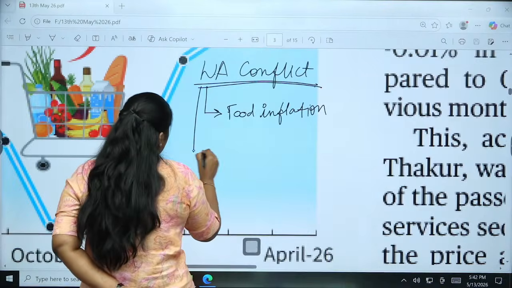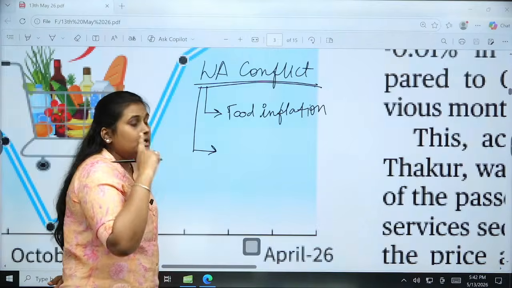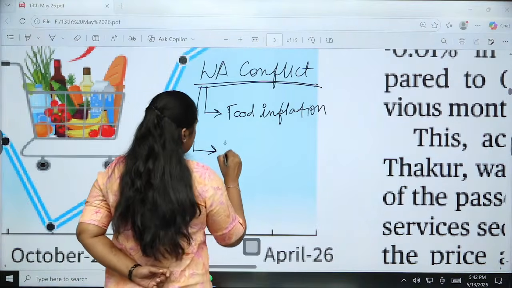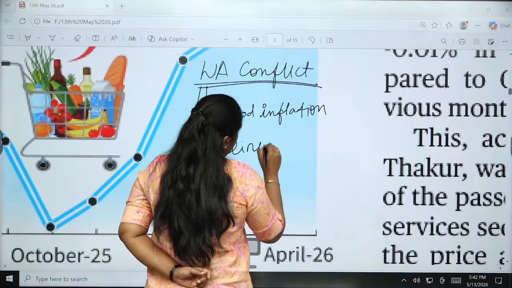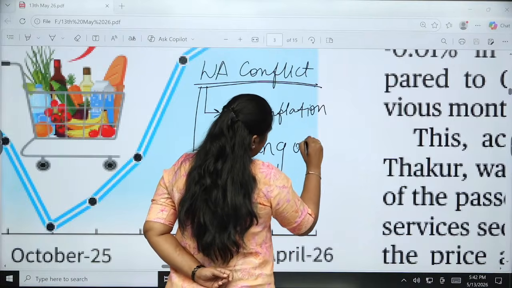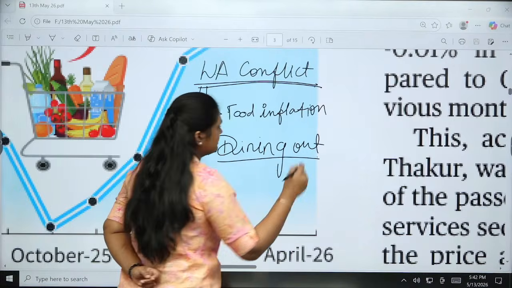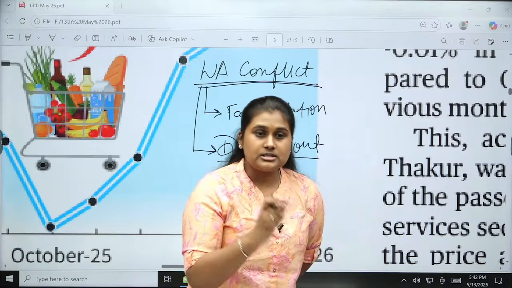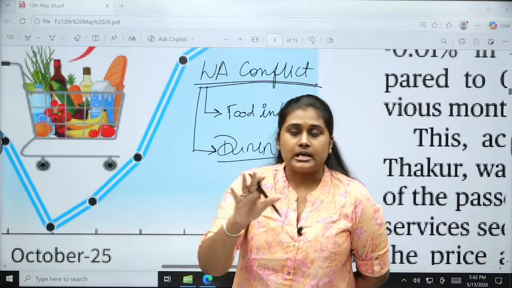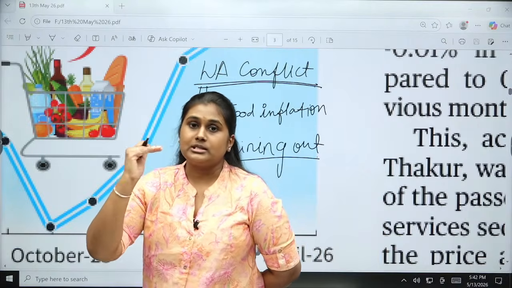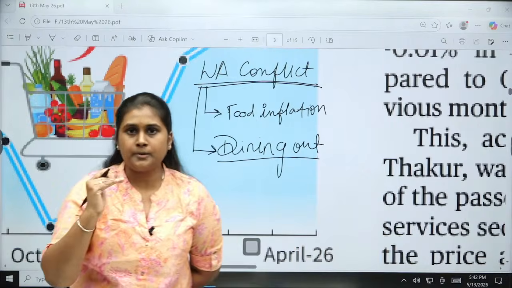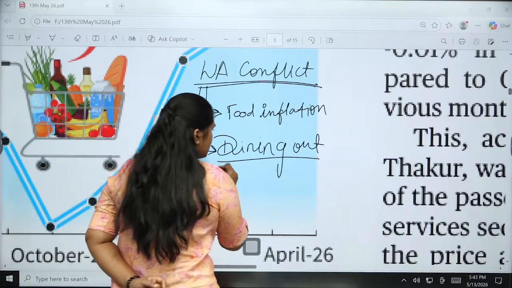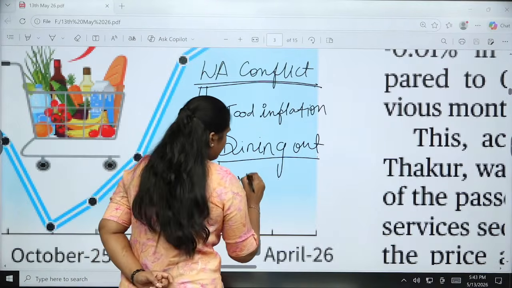Apart from that, one more thing is about the dining culture. Dining out is about going to restaurants and hotels and eating. Not only dining at restaurants, even staying in hotels, they have increased their prices. When we see the reasons for dining out, one is higher fuel cost.